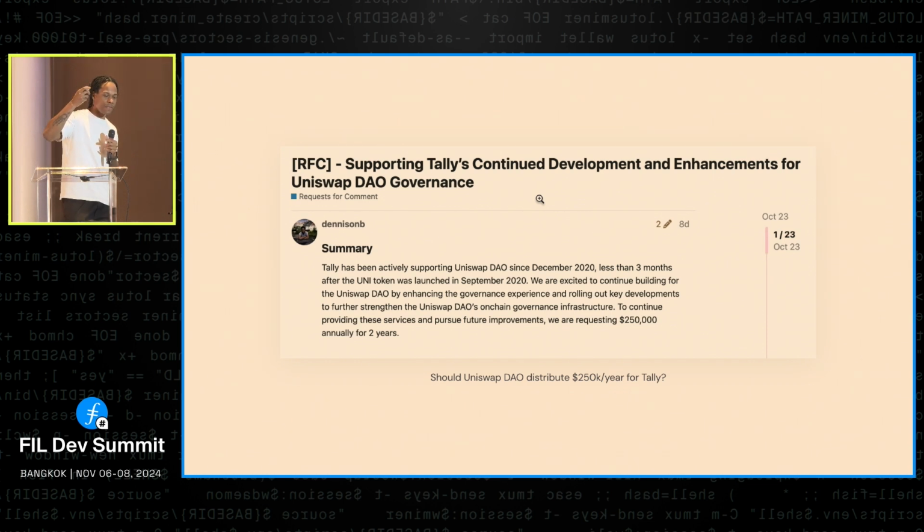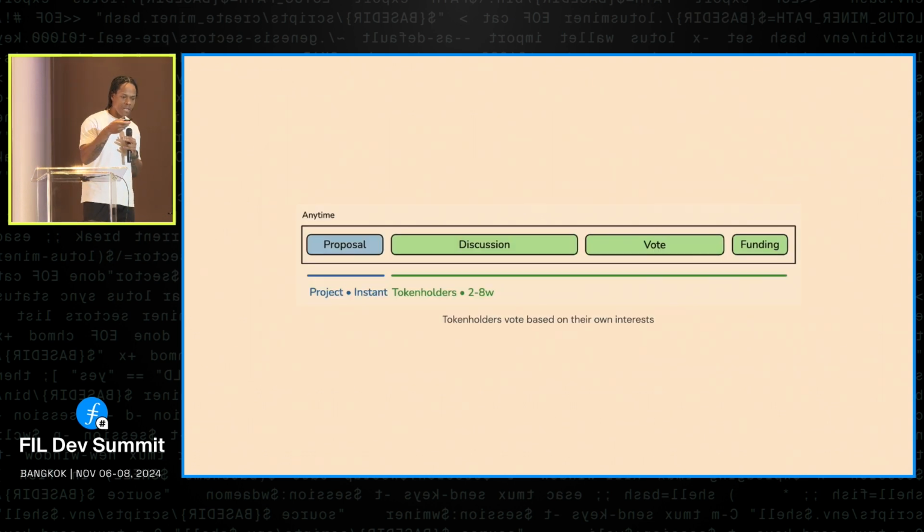So say, for example, we have a proposal. This is in the Uniswap forum. This is for Tally, one of the most important governance service providers in the market. They produce an entire delegate platform for voting and making proposals. It's great. And they recently put a proposal to the DAO saying, will you fund us? Will you pay us for the good that we're producing for the ecosystem? People are voting on this right now. It's $250,000 a year. The mechanism here is that people make a proposal, there's a discussion, there's a vote, and then the funding is released.